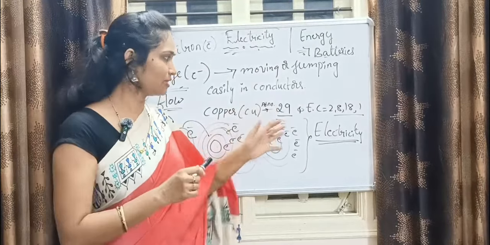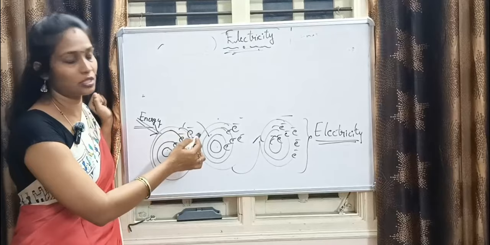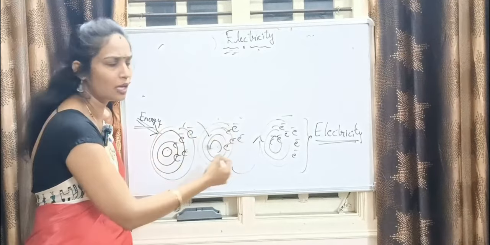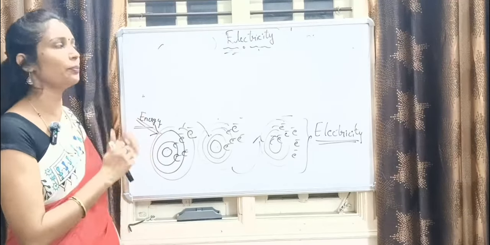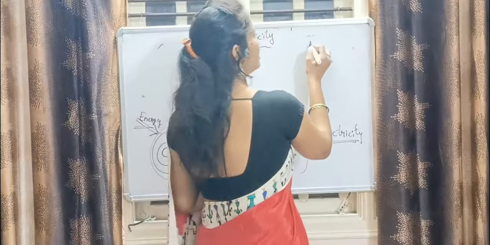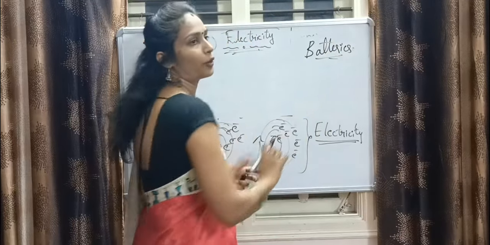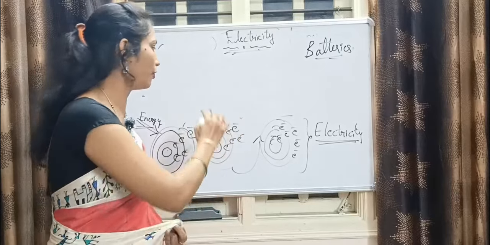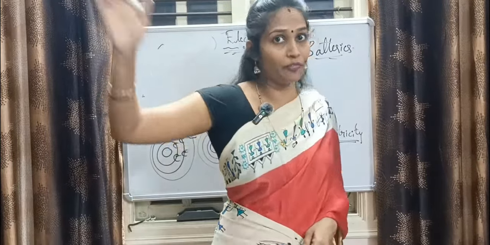Okay, this is very important. What I told you, the outermost shell which is holding the last electron will come out easily. I don't think easily. We need to apply some energy. What type of energy did I tell you? Batteries are there. Batteries are very, very important for the transfer of this electron from one atom to another atom. Now you understand half of the definition.